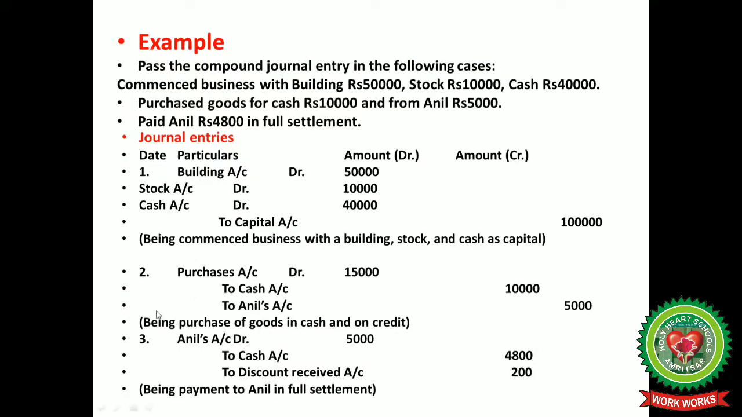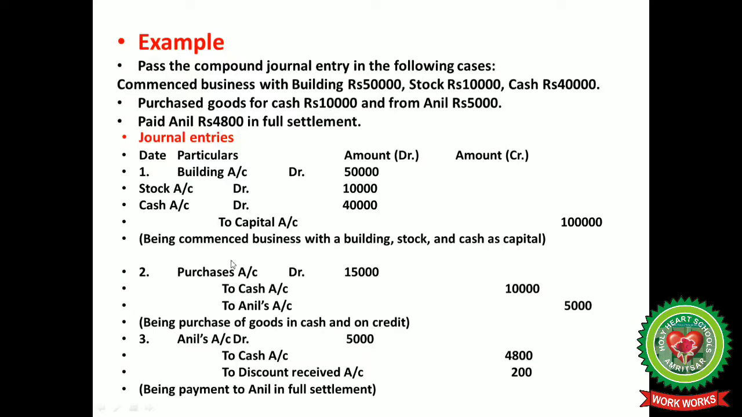Let us take an example here. Pass the compound journal entry in the following cases. Commenced business with building, stock, cash. Purchased goods for cash and from Anil. Paid Anil rupees 4800 in full settlement. For the first transaction, commenced business with building, stock and cash, the entry would be building account debit, stock account debit, cash account debit to capital account. Then purchase goods for cash 10,000 and from Anil 5,000: purchases account debit to cash account 10,000 and to Anil's account 5,000.